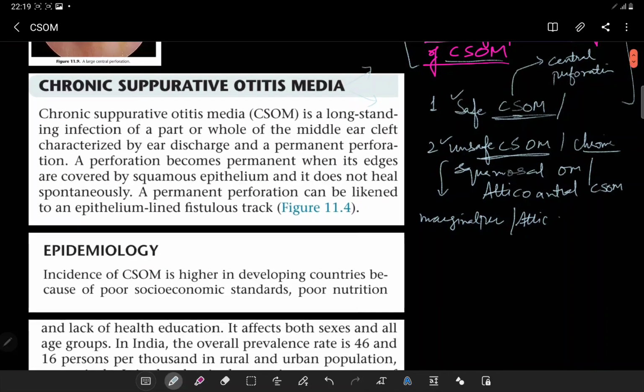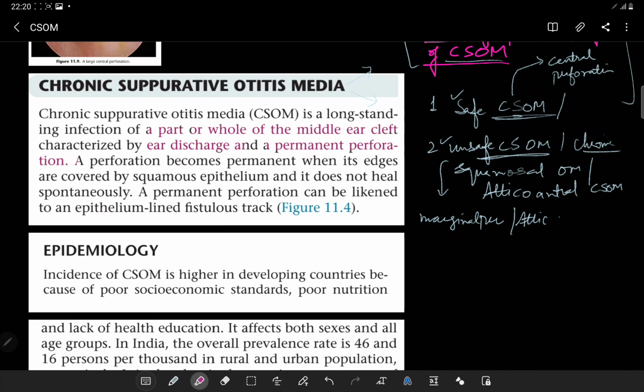Let's get started. So we have the chronic mucosal otitis media, the chronic suppurative otitis media. Let's have a main introduction, then we'll go to the CSOM, safe type. Chronic suppurative otitis media is a long-standing infection of a part or whole of the middle ear cleft, which is characterized by ear discharge and a permanent perforation. So the first thing you have to understand, it can be a part, and it can be the whole of the middle ear cleft.